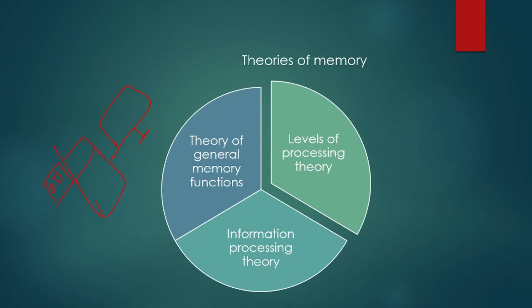Then coming to the levels of processing theory. Here the sensory stores send the messages to the short term memory. It remains for some seconds. After that, it is processed from short term memory to the long term stores. The long term stores help us to store the information. From sensory stores it goes to short term memory for some seconds, and it continues to long term stores. That is the levels of processing theory.